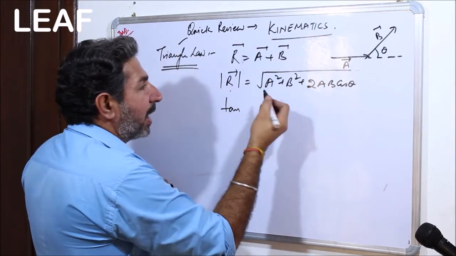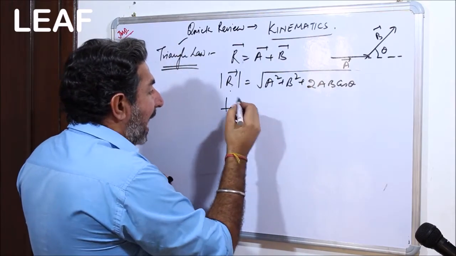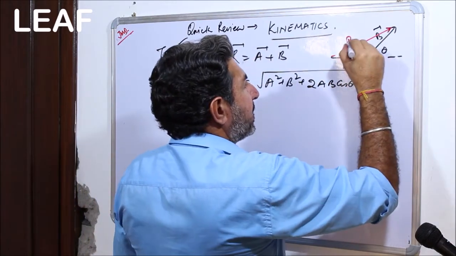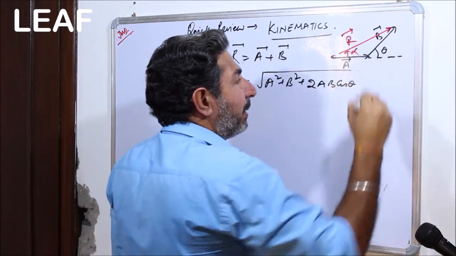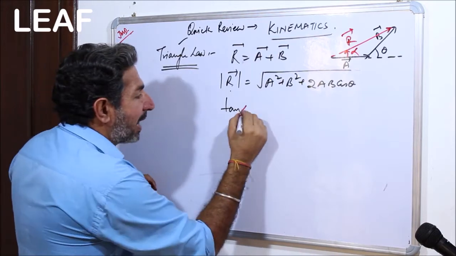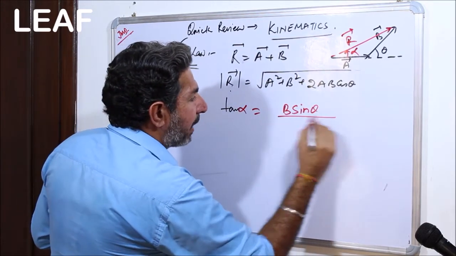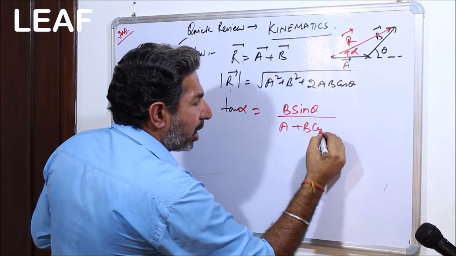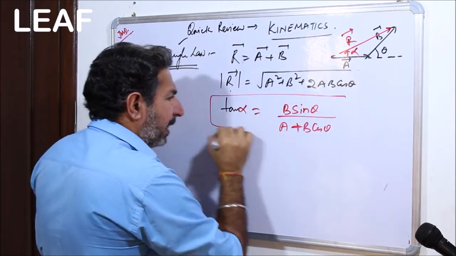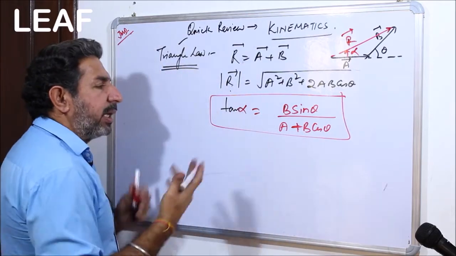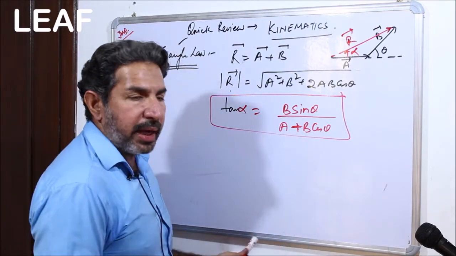Now we are going to find out the value of the angle that the resultant is going to make. This is the resultant, right? This is the resultant, and the angle it is going to make is alpha. So what is tan alpha? Tan alpha is B sin theta upon A plus B cos theta. That too, again, you very well know. Not to explain it right here. You can again watch the basic videos, right?